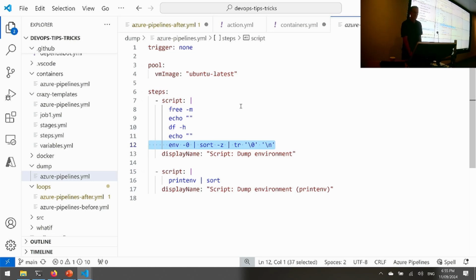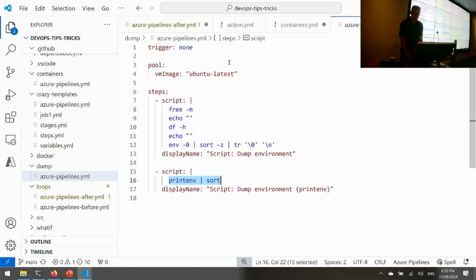Now you might be thinking, why have I got that kind of funny syntax? Why didn't I just do this? Because that seems like it should just work. It does, except for the fact that sometimes some of the environment variables have line breaks in the values, and that messes those up.